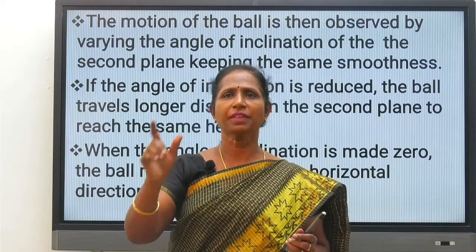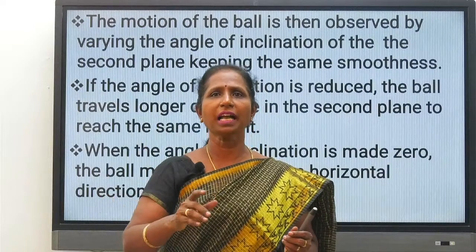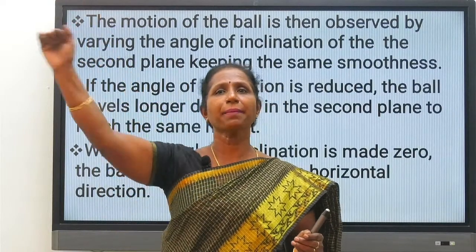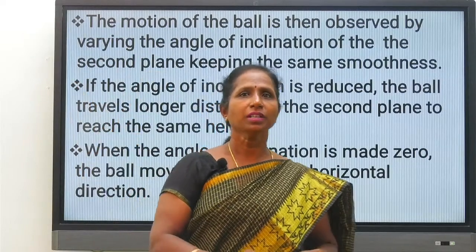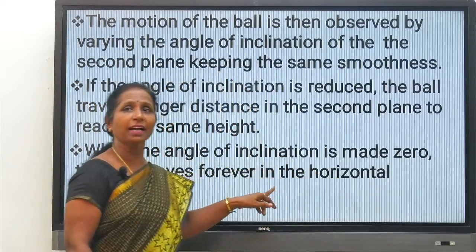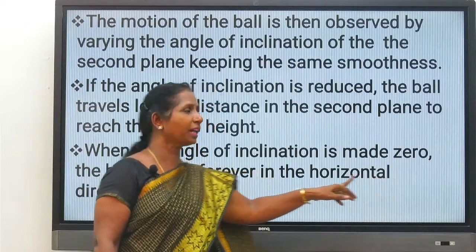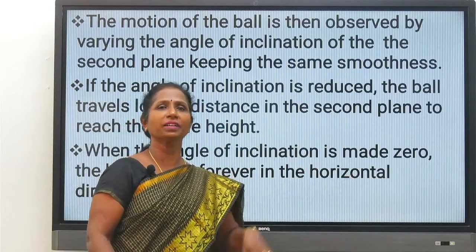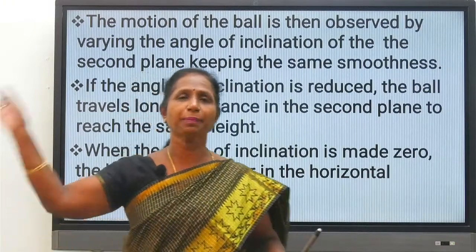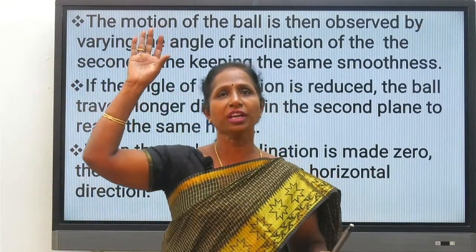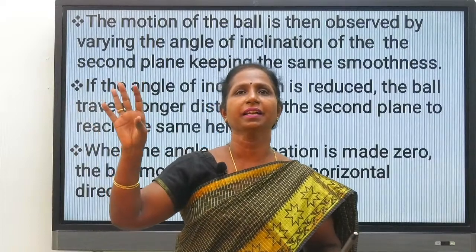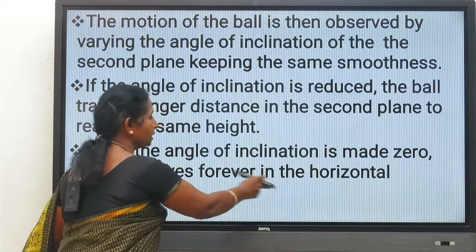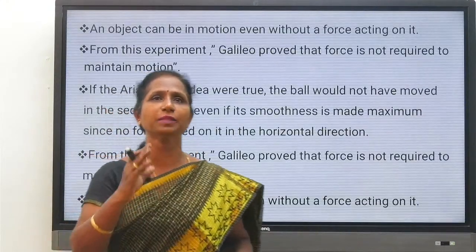What happens if the angle is reduced? The ball travels a longer distance on the second inclined plane to reach the same height. So when the angle of inclination is made 0, what happens? The ball moves forever in the horizontal direction. Forever, that means infinity; it goes to infinity. The ball moves continuously on the horizontal surface, provided the surface is highly smooth. The surface should be highly smooth.